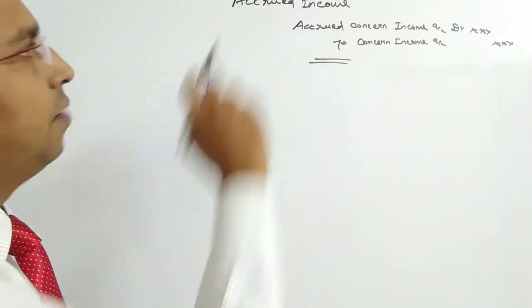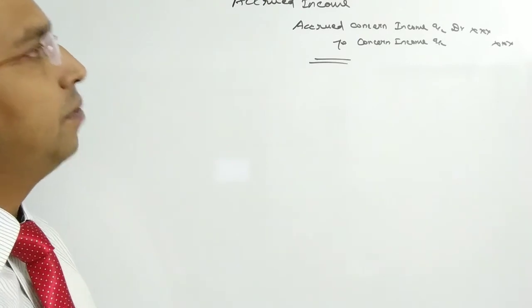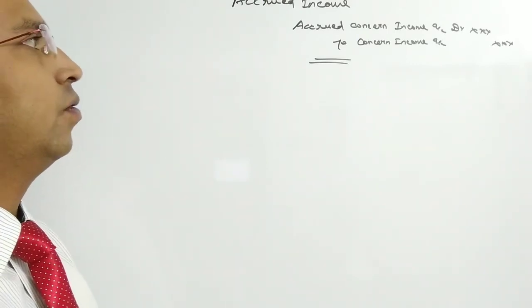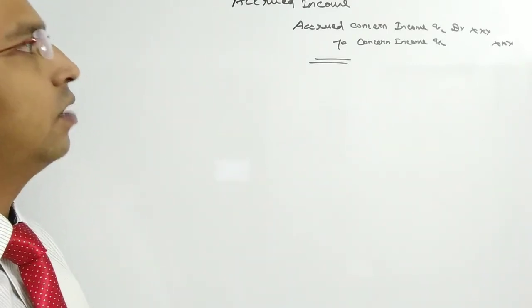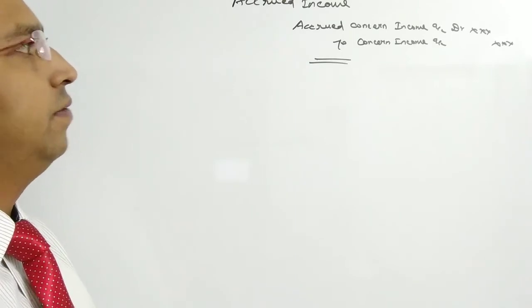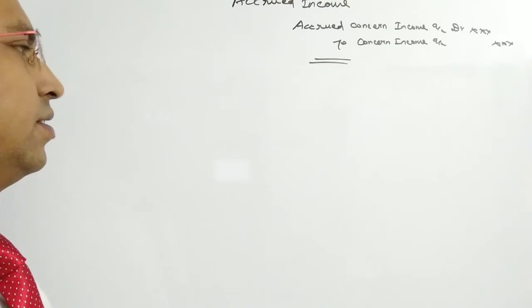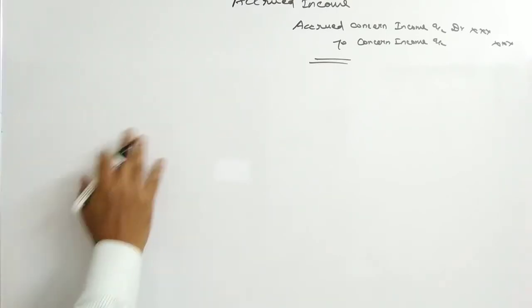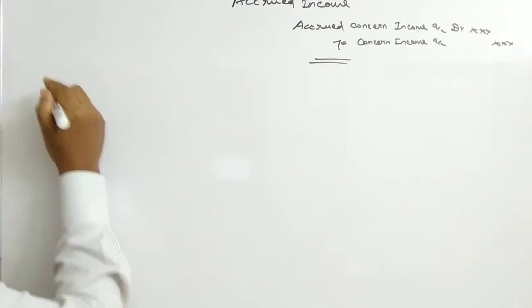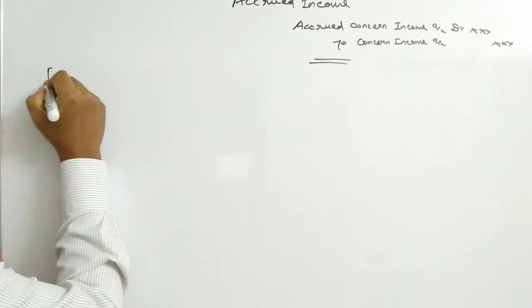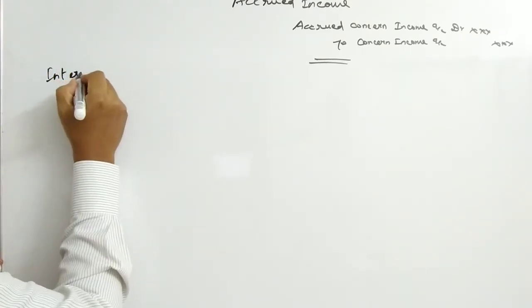Suppose it is commission, then accrued commission account debtor to commission account. If it is dividend, accrued dividend account debtor to dividend account. If it is interest, accrued interest account debtor to interest account. Let us take an example.